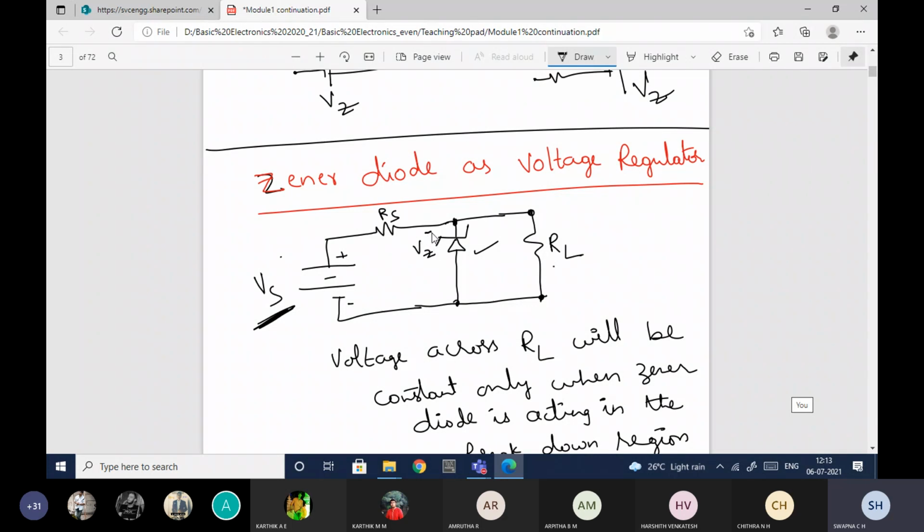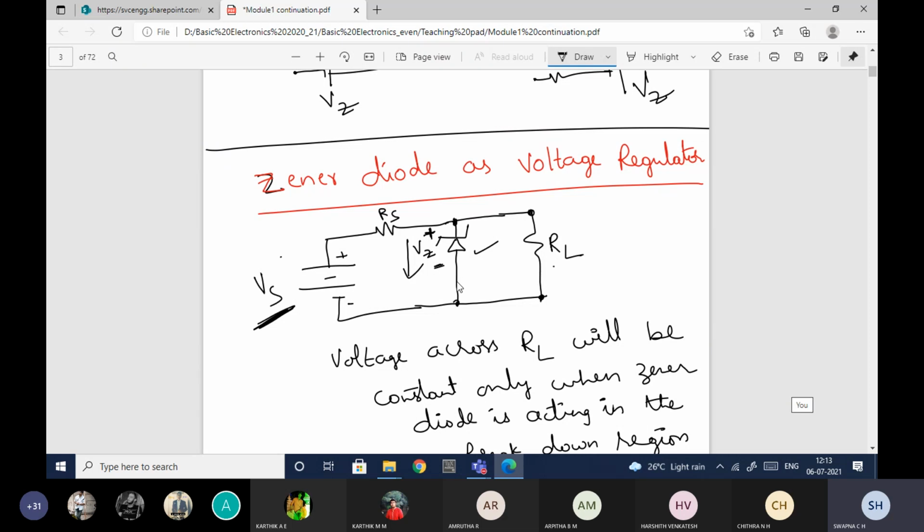So the current will be flowing from here to here, N to P. Okay, so this is positive and this is negative, so the current will be flowing in this direction. So that is the reason this is positive and this is negative.